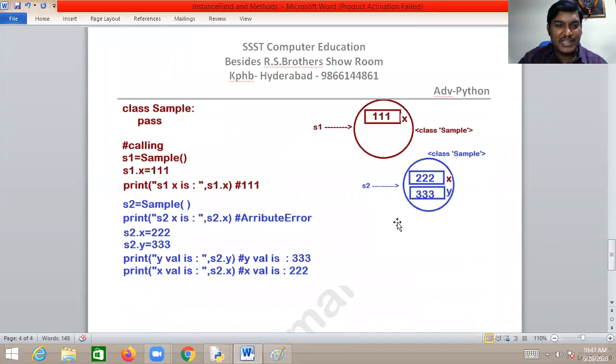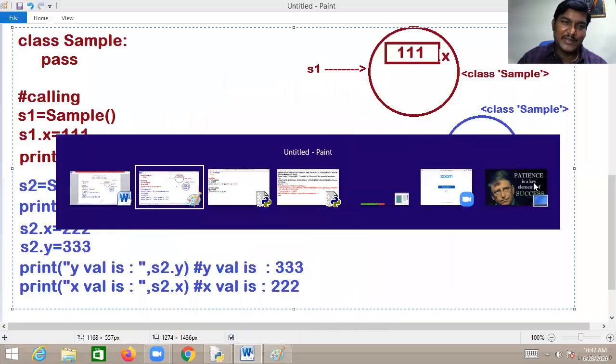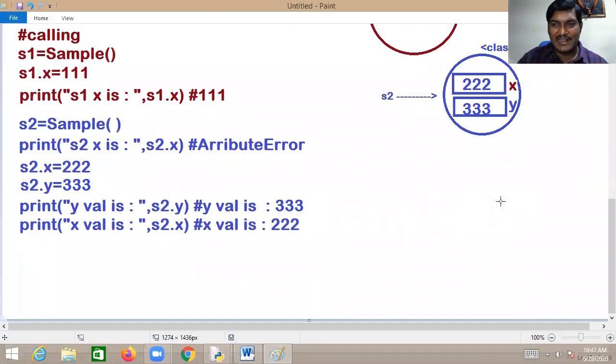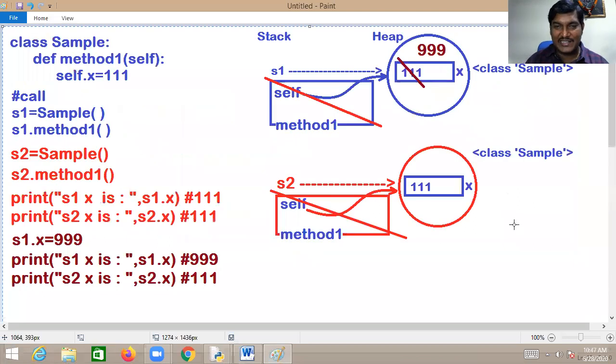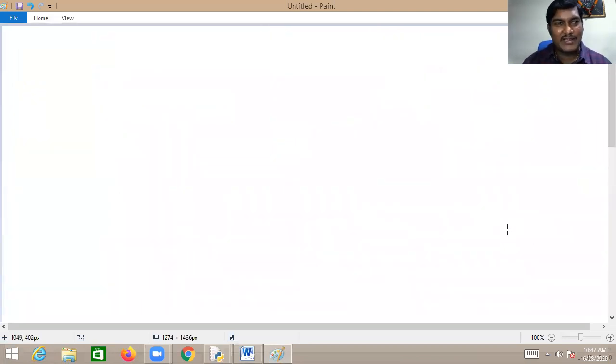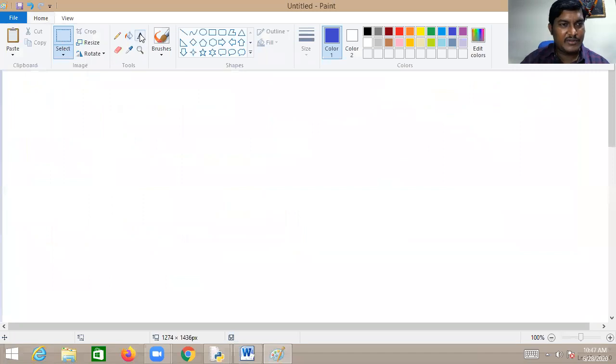Sir, adding is fine, but how do I remove that? How do I remove that? Here we go, we'll go with one more example. Concentrate, my dear friend. Sir, how to add, how to remove, this is it.